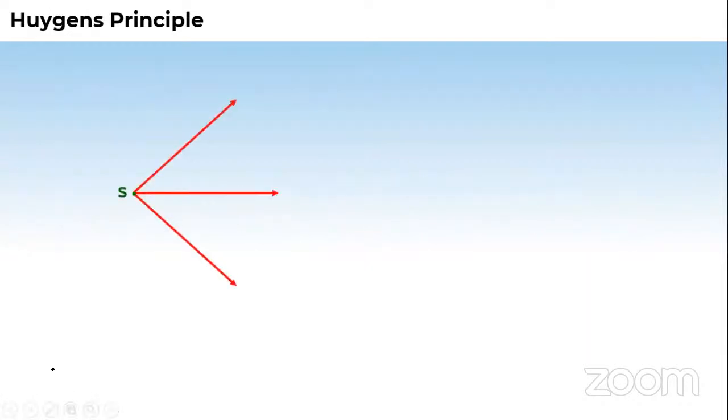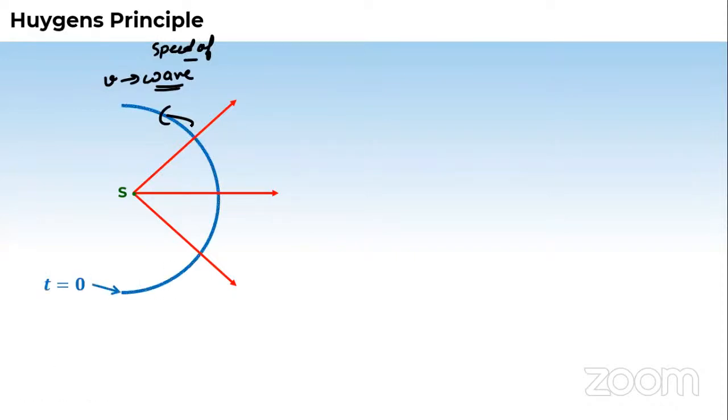It was like this. Suppose this is a source of light and this arrow is showing the speed of the wave. What is this arrow showing to you? It shows the speed of the wave. And this is nothing but the wavefront. I can write like this. This is the wavefront drawn at time equals to 0.